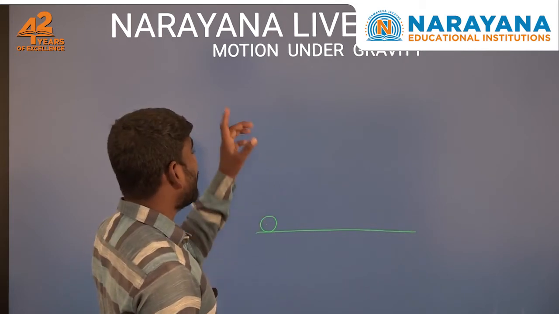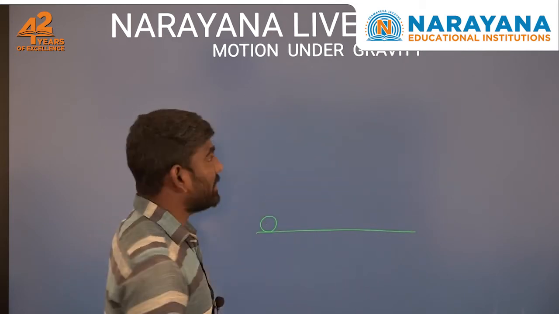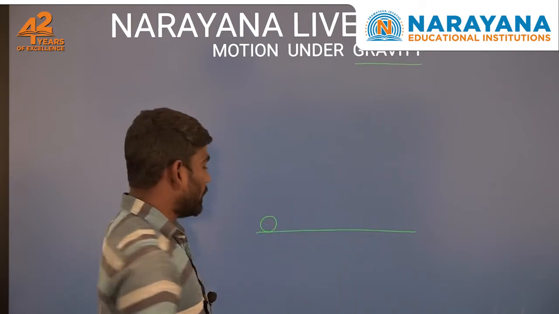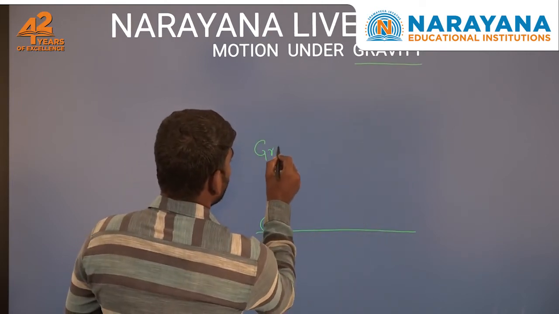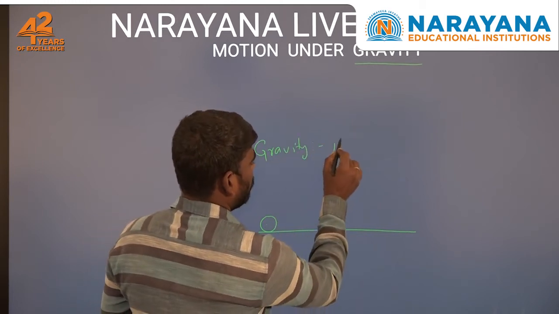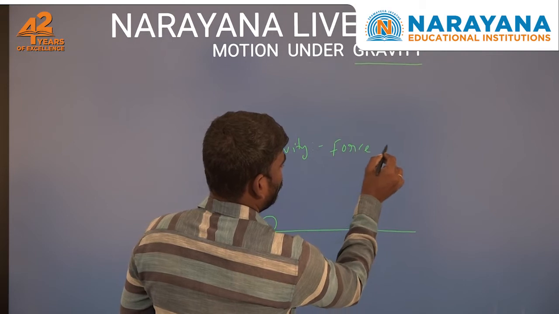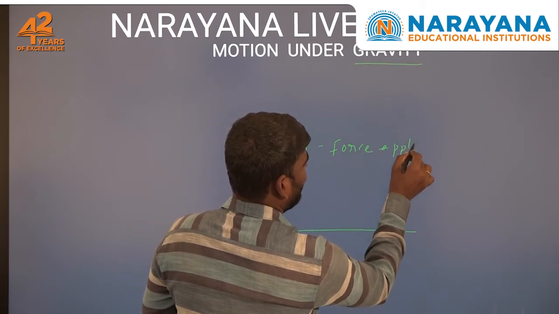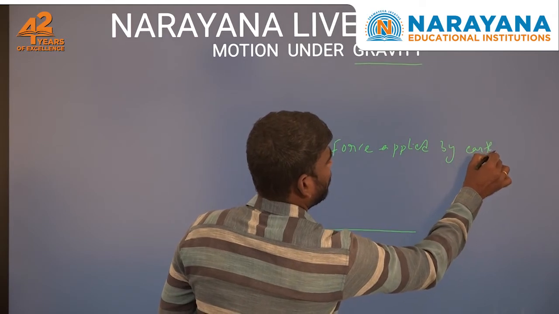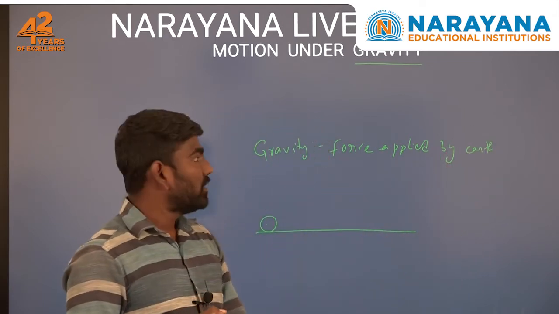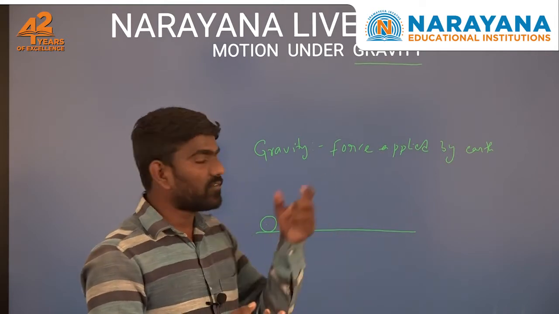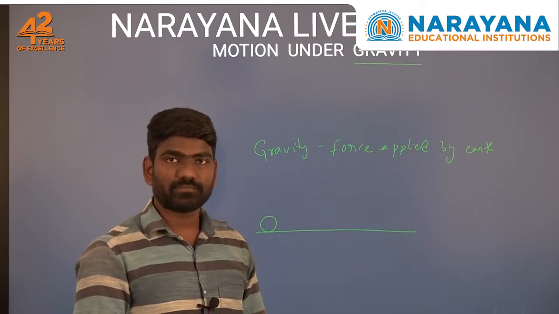And here I am calling that motion under gravity. Here gravity is nothing but what? Gravity is a force applied by earth on any object. Due to the force applied by earth, that force we are calling gravity.